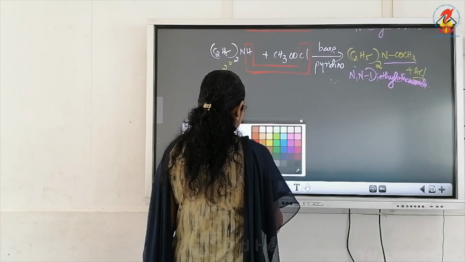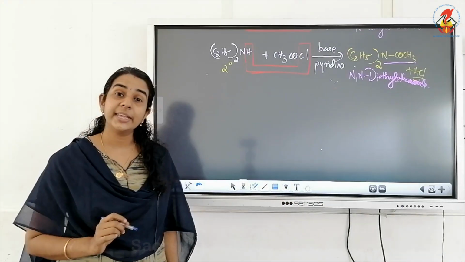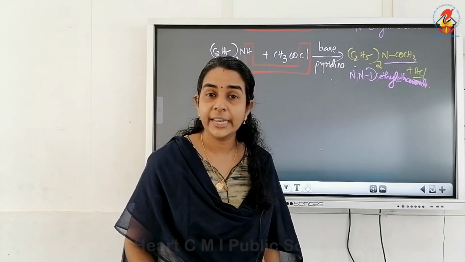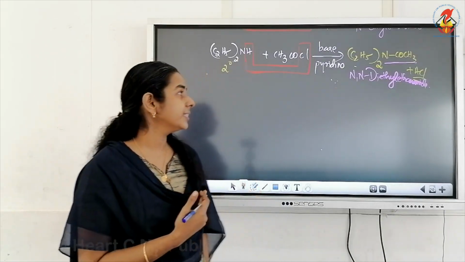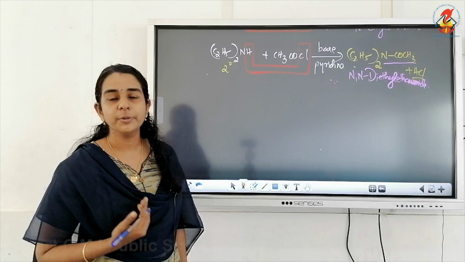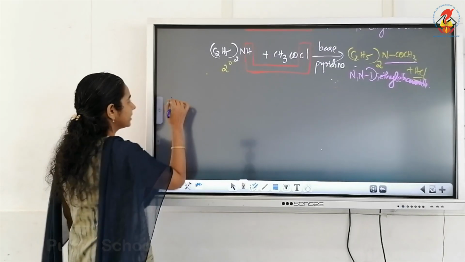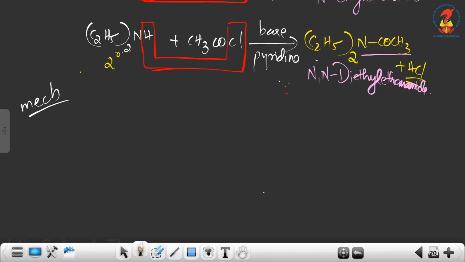Okay. Now, next, what is the mechanism of acylation in these amines? This can come as a 1 or 2 mark question, a small mechanism. So, the mechanism of acylation of amine. For this we can take the example C2H5NH2.